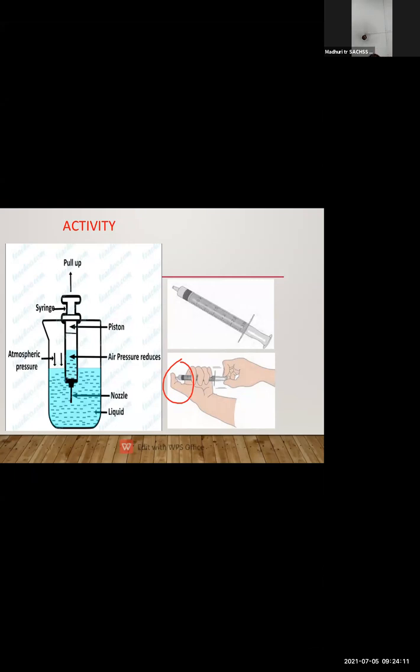But when I put the thumb on the tip of the piston, the air will not be able to enter the piston, whereas the air pressure in the piston will be much lower than on the other side.